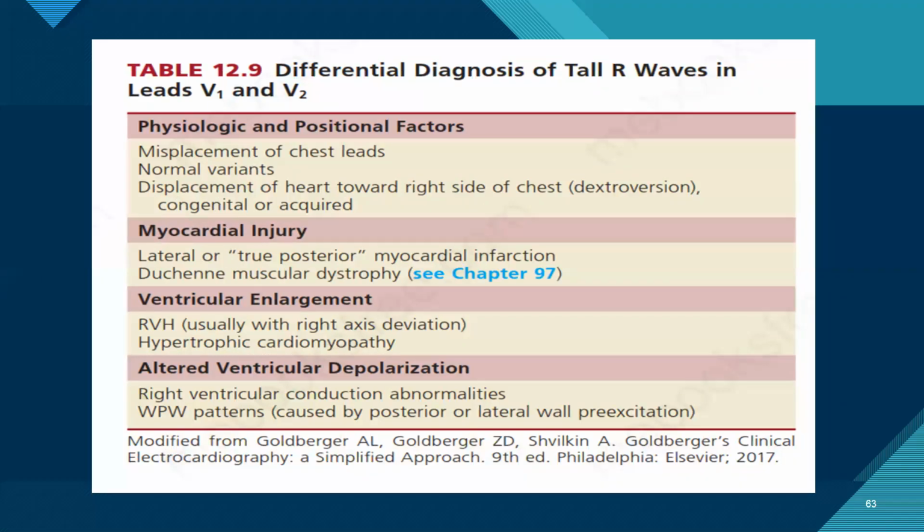Okay, coming to the differential diagnosis of tall R waves in the V1 region. It could be physiologic or positional, with normal variants in V1 to V3. The displacement of the heart towards the right side of the chest. In lateral or true posterior myocardial infarction, muscular dystrophy, due to RBBB and hypertrophic cardiomyopathy, and altered ventricular depolarization with aortic conduction abnormalities and surgical.